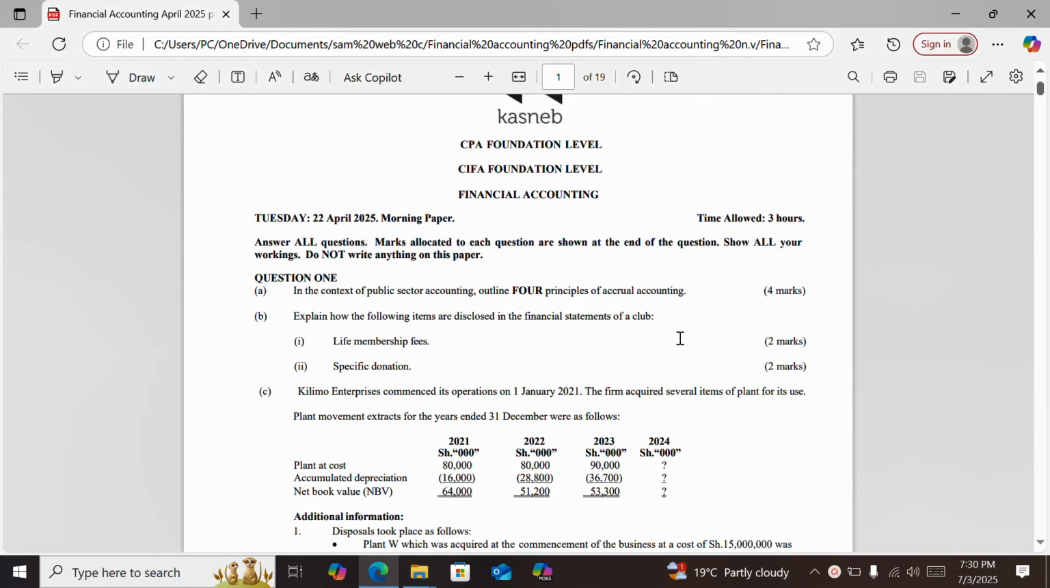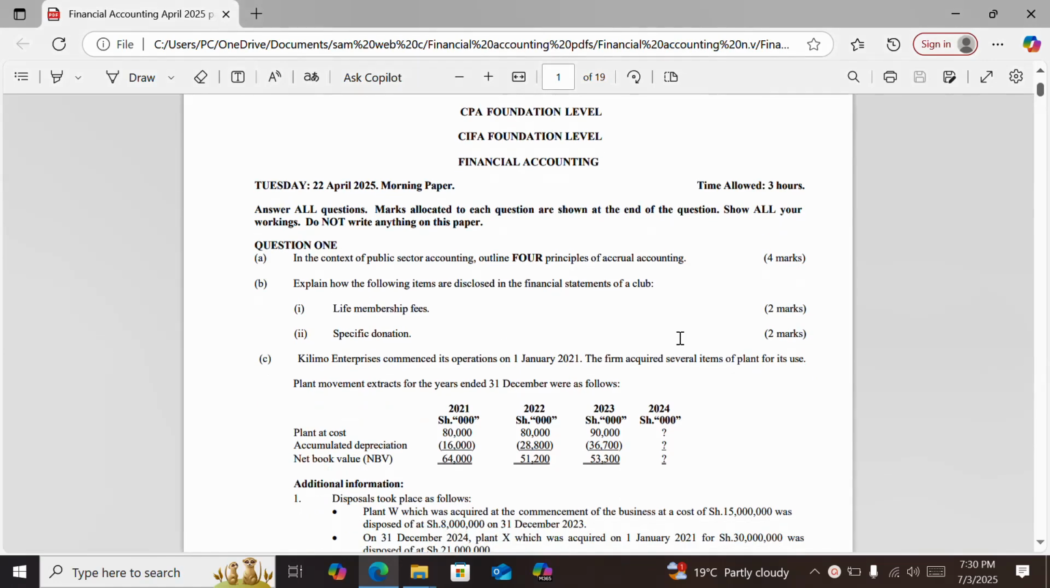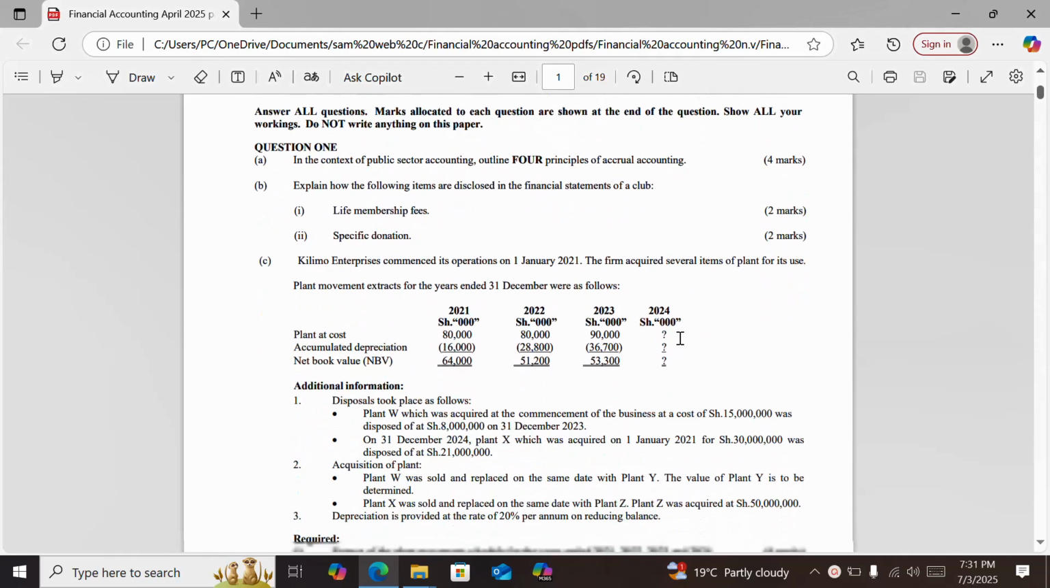Explain how the following items are disclosed in the financial statements of a club: rights membership fees, specific donation. Then we have part C.